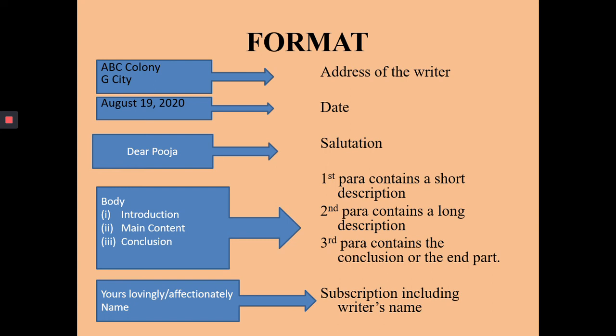In the end, as I told you that you have to sign yourself, so there has to be a subscription ending in the last, which will conclude as yours lovingly or affectionately. Now such subscriptions depend upon to whom you are writing the letter, right? So as per the relationship you are addressing, you have to choose these subscription endings. And then obviously comes your name, that too without your surname, because it's an informal letter.